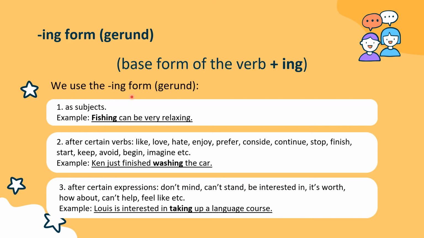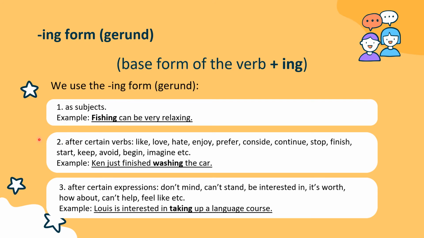We use the ing form gerund firstly as subjects. For example, fishing can be very relaxing. So, fishing here is not the thing that you are currently doing. Okay?